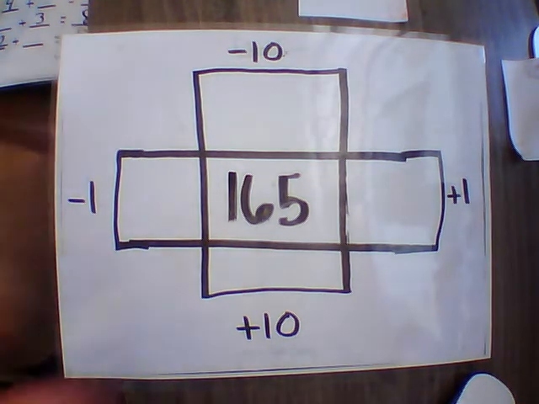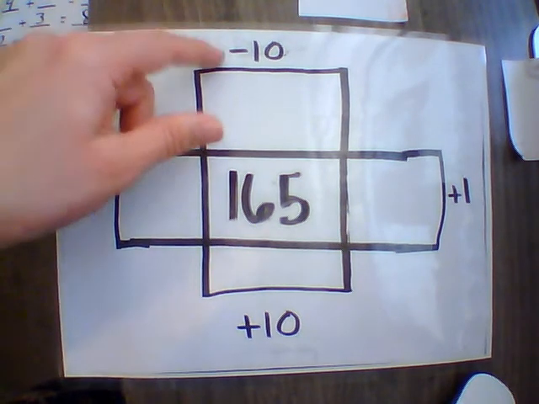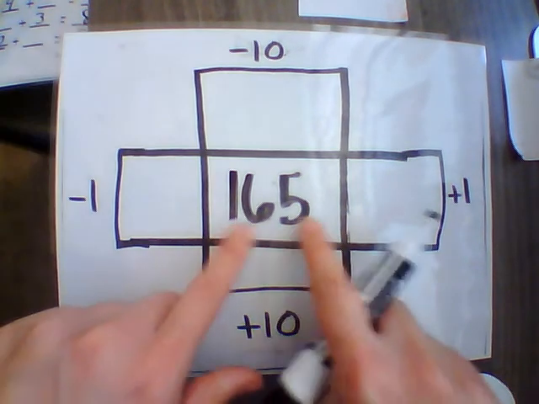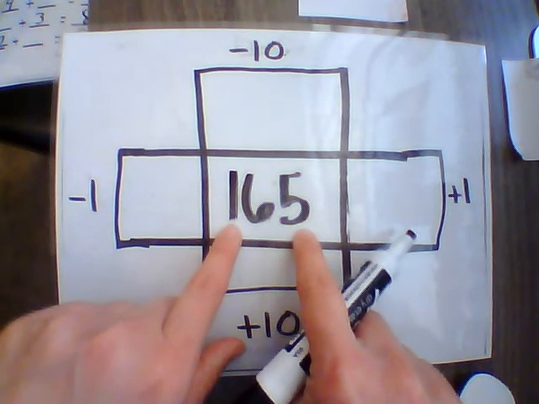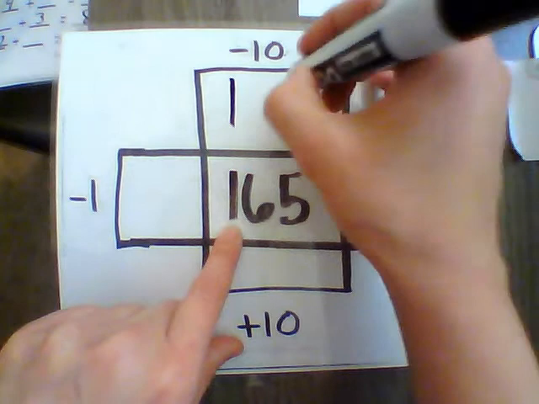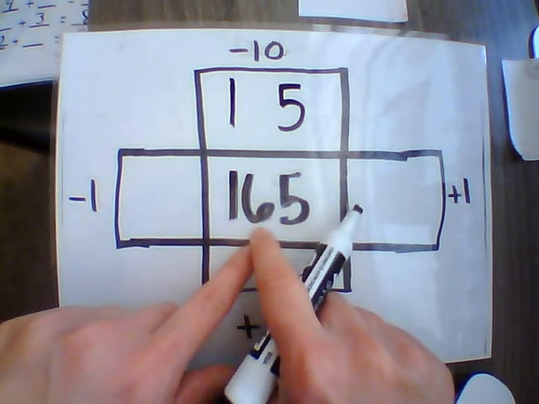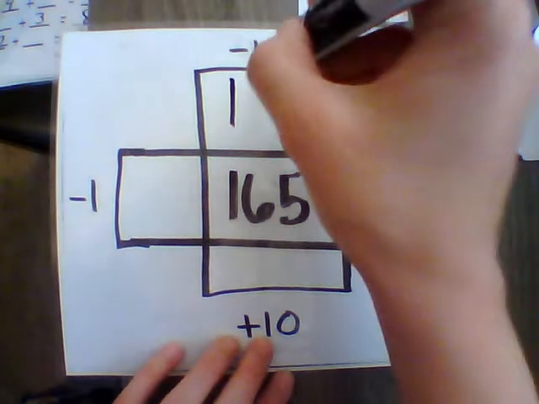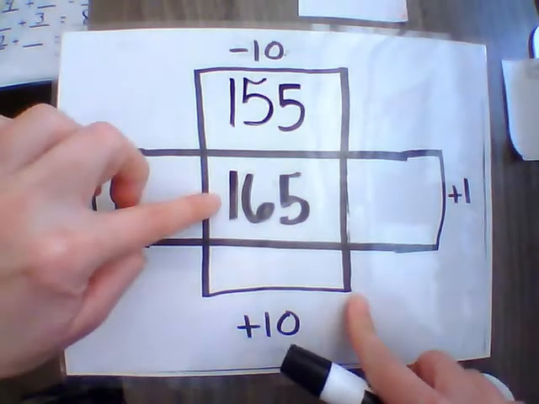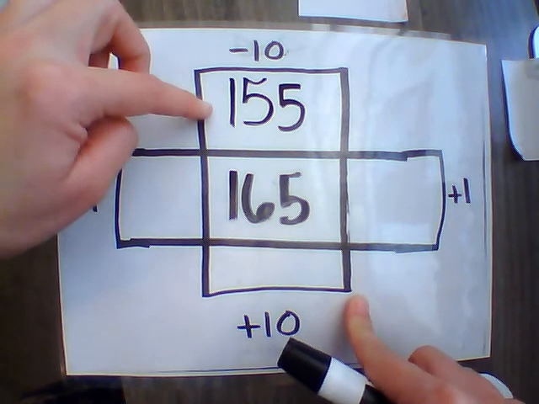All right, so we're looking at 165. I always start with the tens first, so I'm going to minus my 10 first. Remember, we're only focusing on the tens. The hundreds and the ones are going to stay the same. So I'm going to put those up, and I'm making sure that I line them up so I can see that this is the one that we're working on. The 6 is the 10 spot. So if I had 6 tens, I take 1 away, I will have 5 tens. So 165 minus 10 is 155.